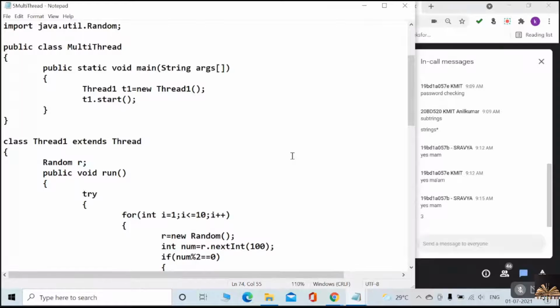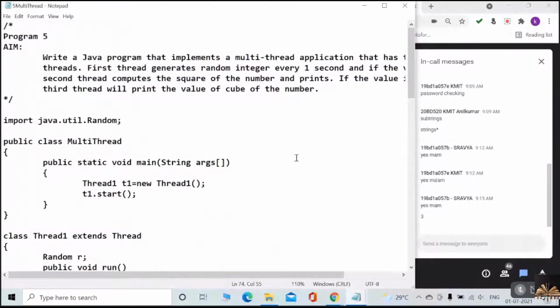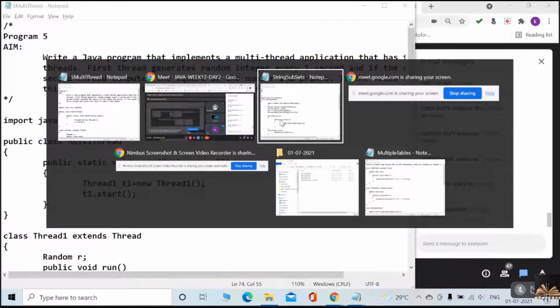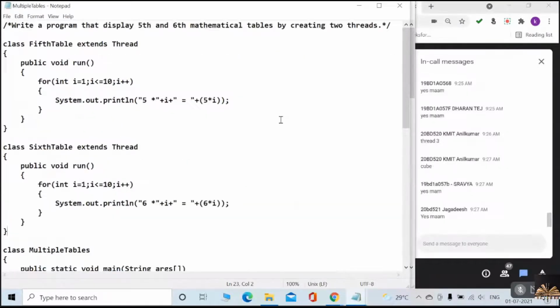Did everybody understand this? What is this program? Multi-thread application, even odd problem. Okay, right, Jagadish?